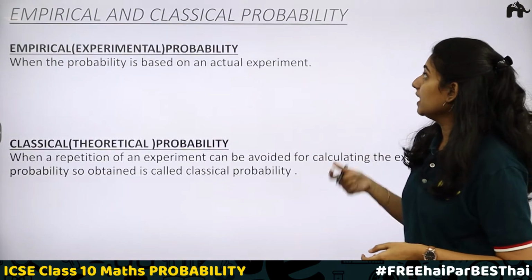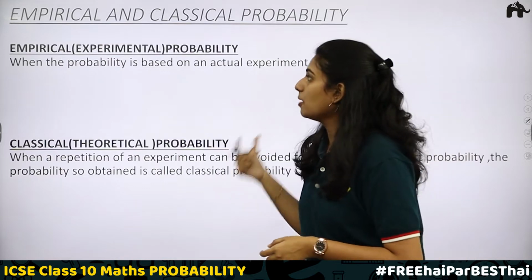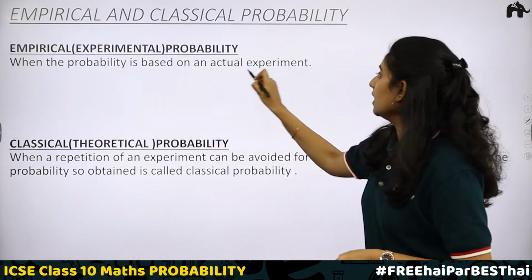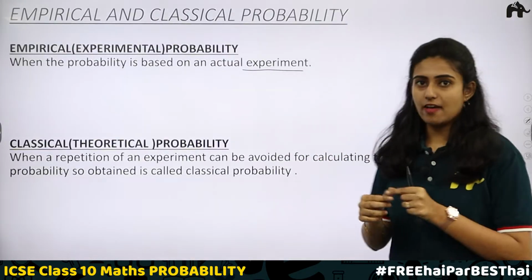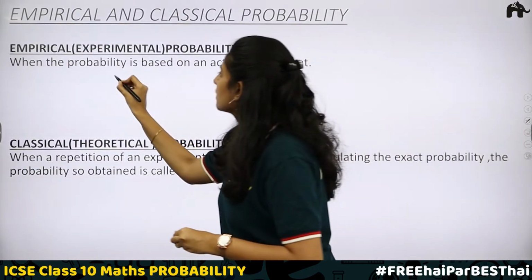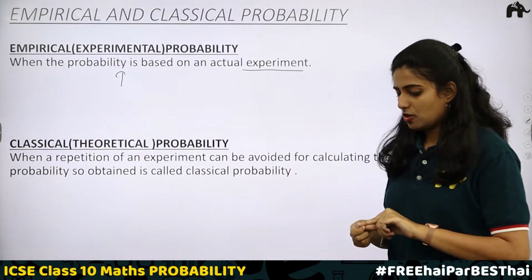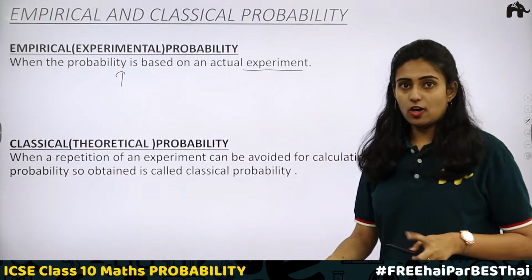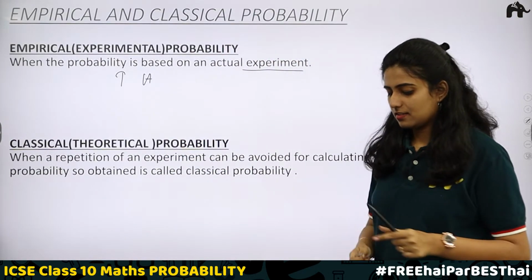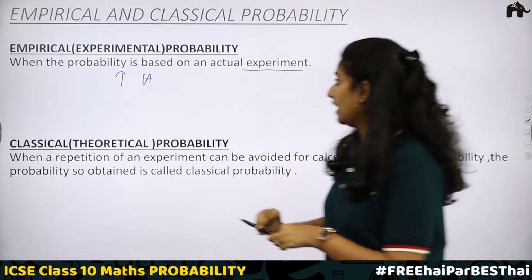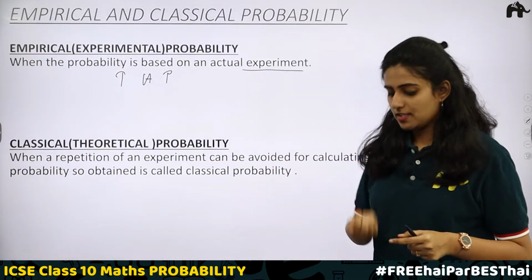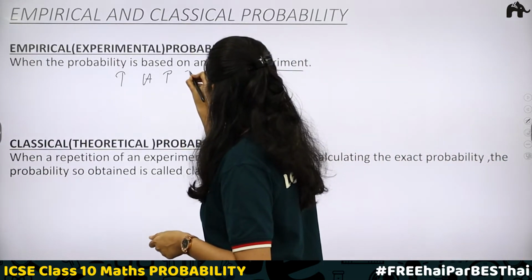Let us understand what empirical and classical probabilities are. First, empirical probability or experimental probability. From the word itself, it is clear that the probability is based on an actual experiment. Let's perform an experiment. Here I have a coin. I am going to toss the coin. First case, I got a tail. Next, again I am tossing the coin. Now I got a head. Tossing again. Again I got a tail. Once more performing the experiment. I got a tail.